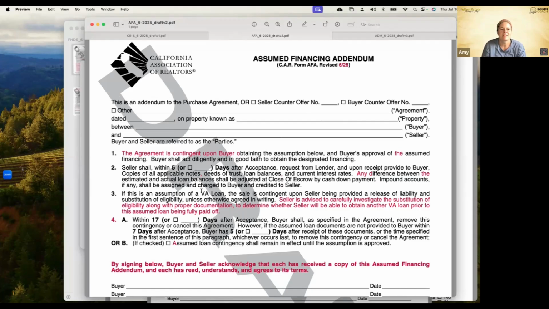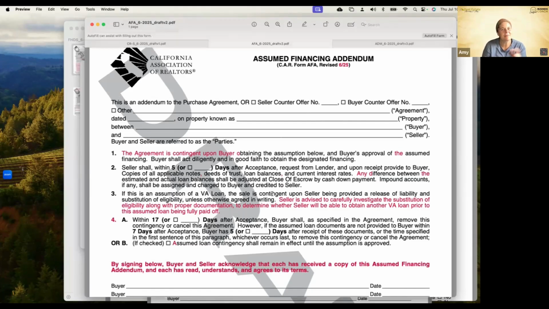So this just says, hey, if the assumption is a VA loan, the seller is contingent upon seller being provided a release of liability and substitution of eligibility unless otherwise agreed to in writing. So keep that in mind. If it is a VA and the seller's not going to get that substitution of eligibility, how do they do that? If it's a VA buyer assuming a VA loan, they can substitute their eligibility. Or it could be release of liability. So that's just saying that's part of this form. So now they've added that onto our contingency removal form as one of the seller contingencies. So just kind of keep that in mind there.